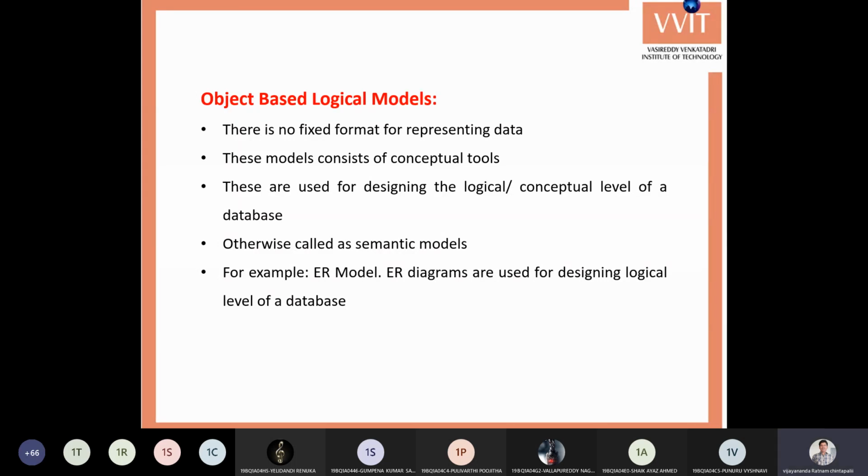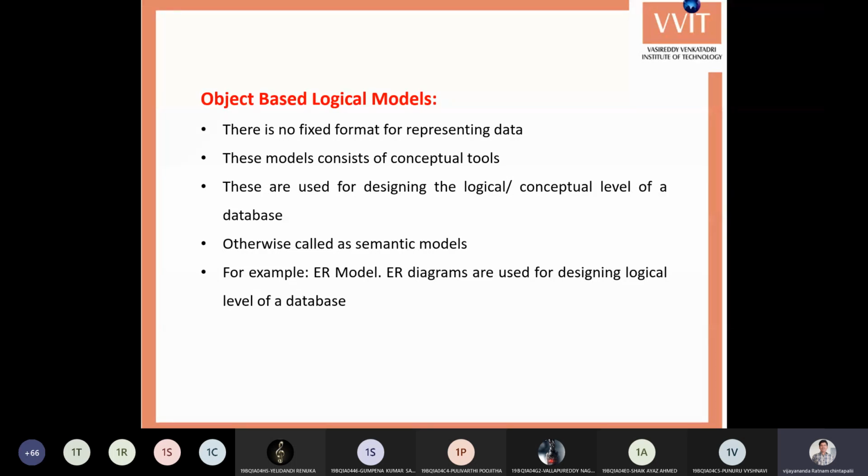That's why they are called semantic models. One of the best examples of a semantic model is the ER model, the entity relationship model, which is very similar to our flowchart. Everything is represented in the form of pictorials, connected with lines. These diagrams are useful for designing the logical level of a database. So this is the first step.